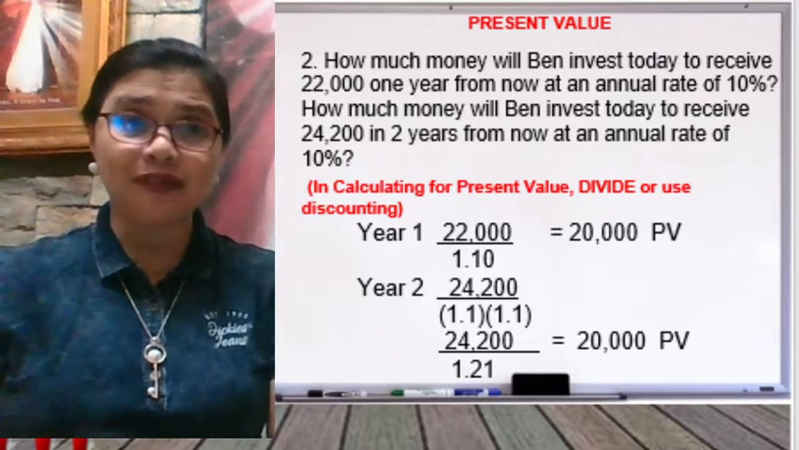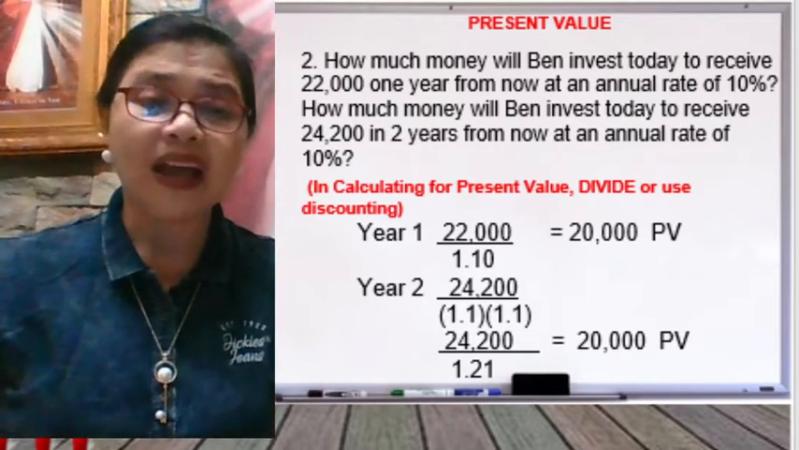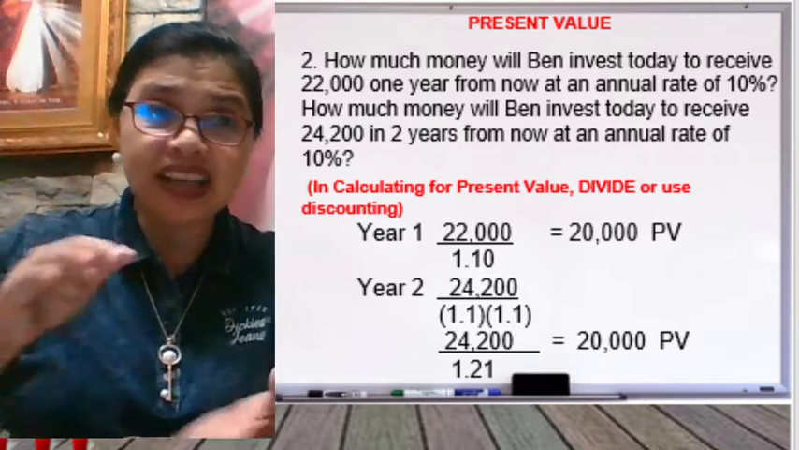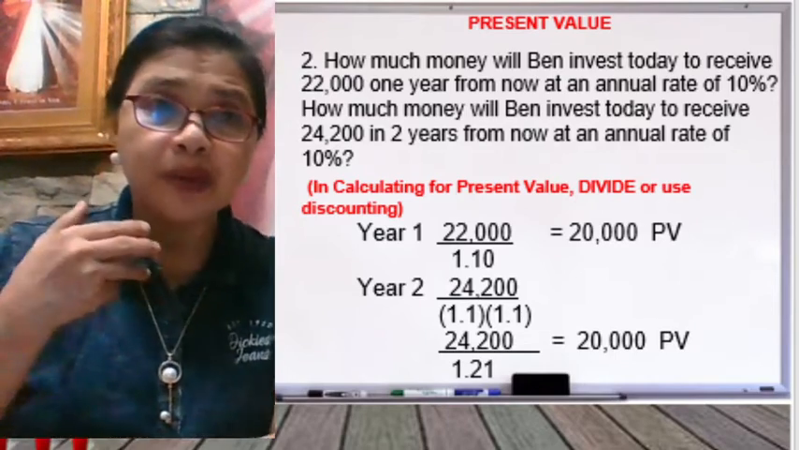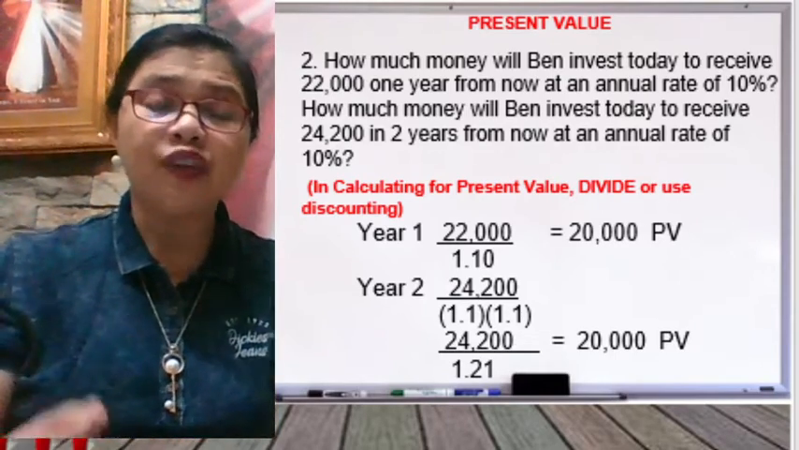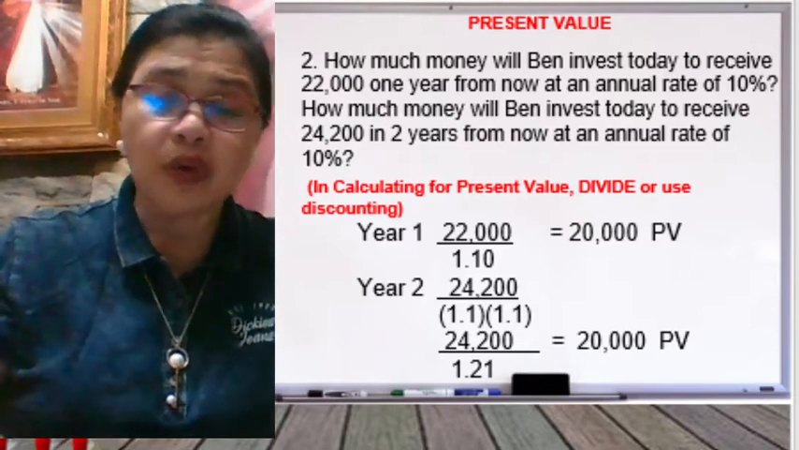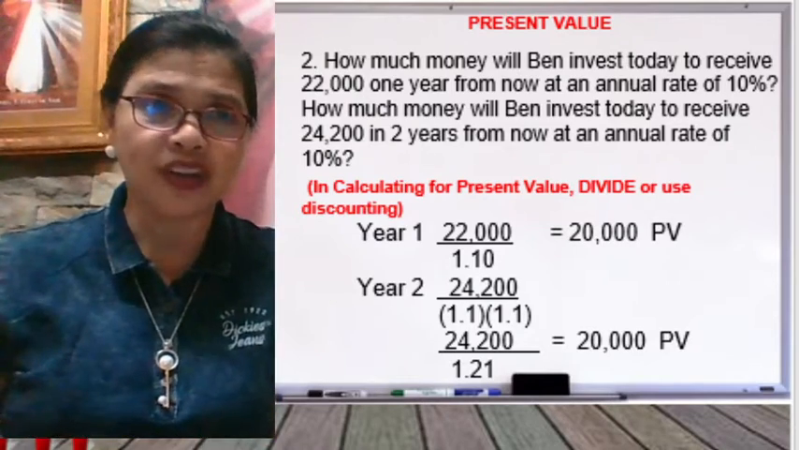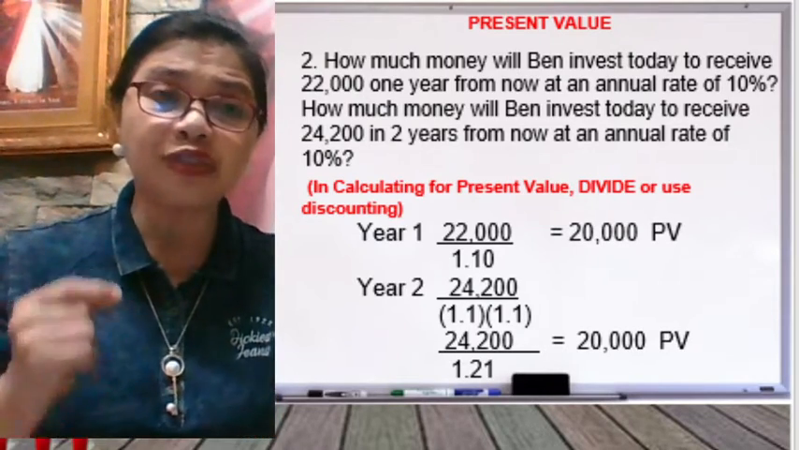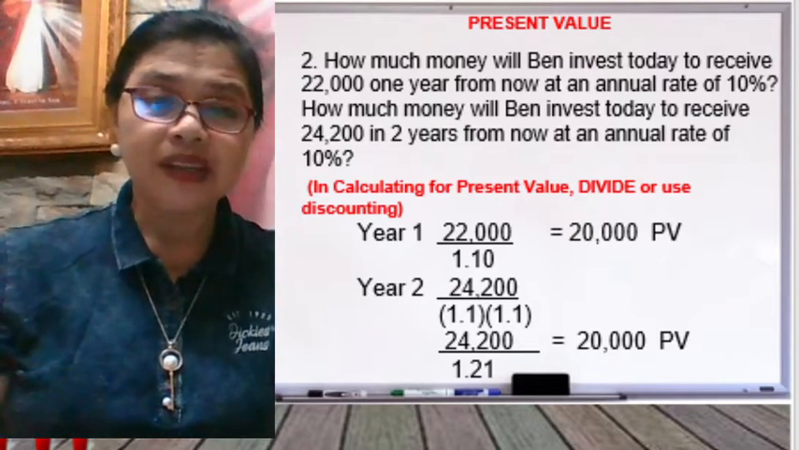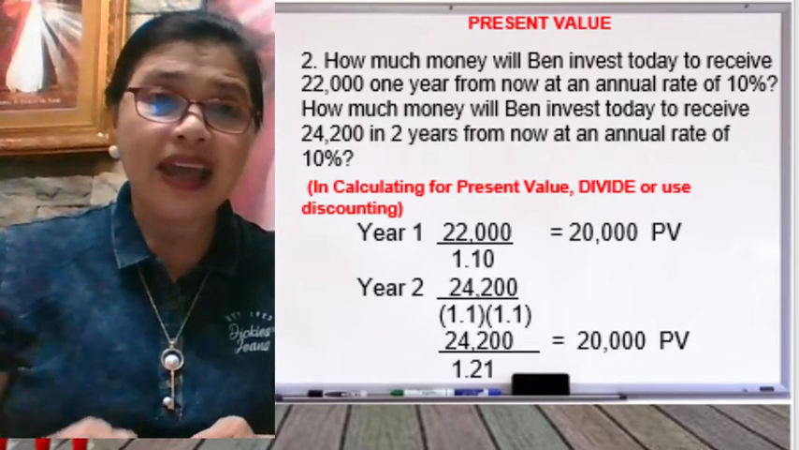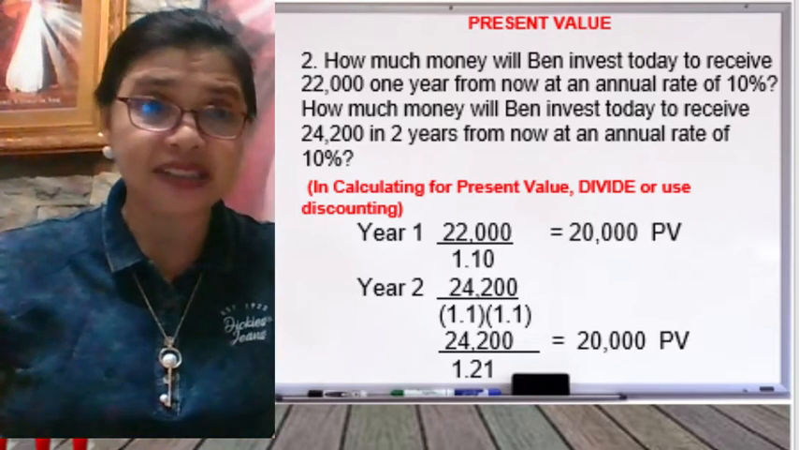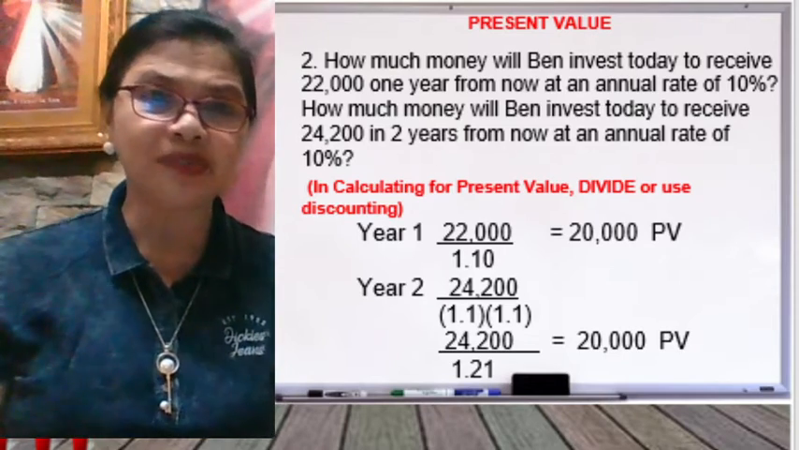Now let's go to the present value. The problem goes this way. How much will Ben invest today, or put as a principal, to receive 22,000 1 year from now? Maybe he wanted to buy a cell phone, and that costs 22,000. So he needs to prepare money today and invest it so that after a year, he has the 22,000 to purchase the cell phone. That's the example that I'm trying to give.